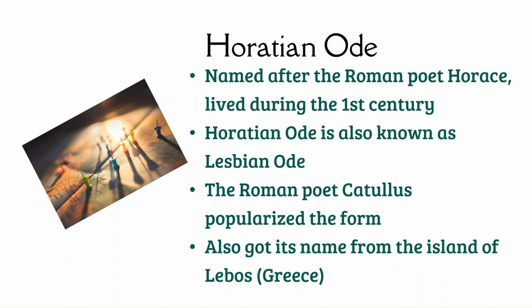Horatian ode. Horatian ode is named after the Roman poet Horace, who lived during the 1st century. Horatian ode is also known as lesbian ode. The Roman poet Catullus popularized the form. The Horatian ode also got its name from the island of Lesbos, which is located in Greece.